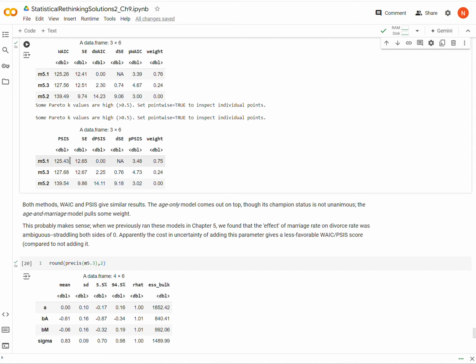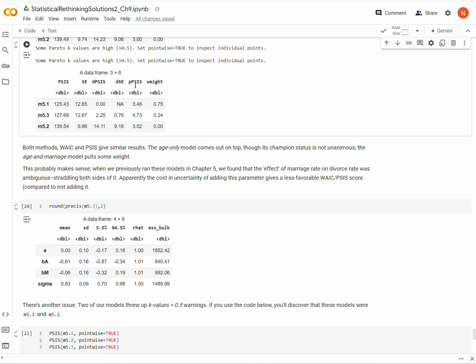But notice that M5.3 isn't performing much worse than M5.1, and in fact claims about a quarter of the ensemble weight. So it's not that M5.1 is a unanimous favorite. It's not unanimous, but they both probably have some predictive value. So why would adding a predictor variable to M5.3 make it perform worse than M5.1?